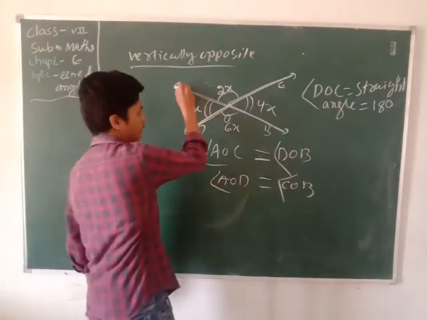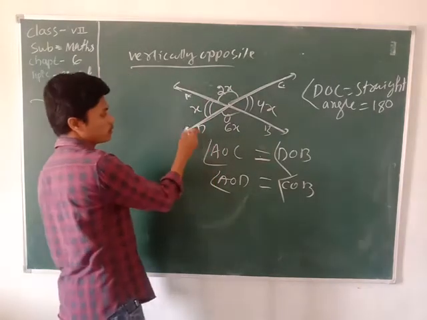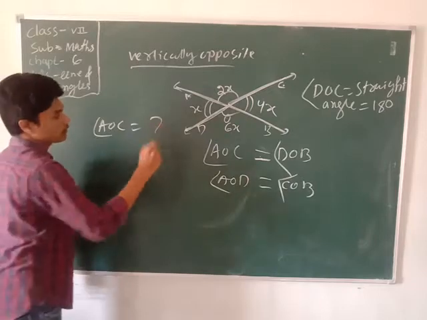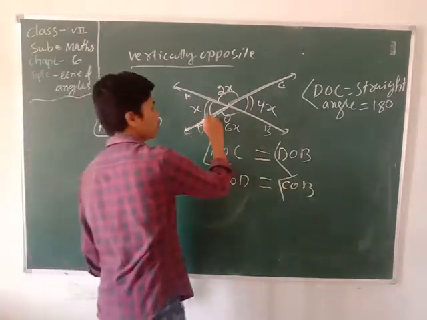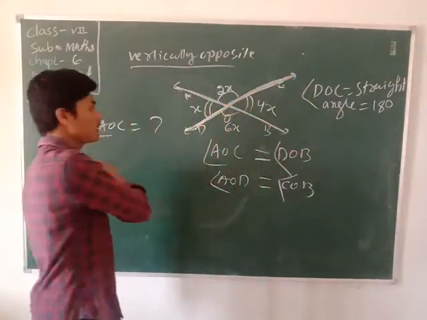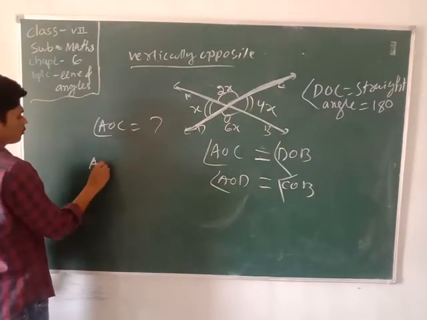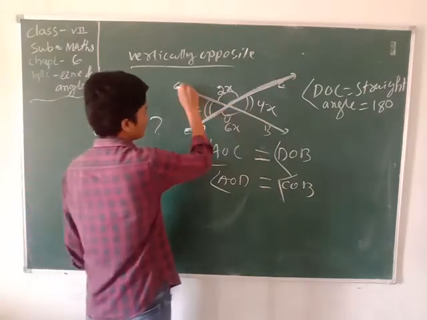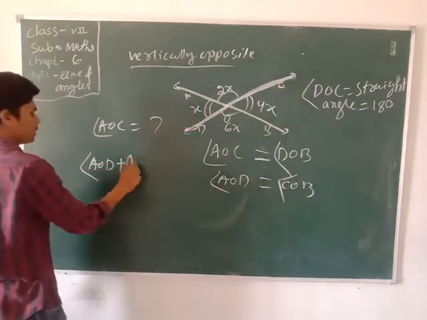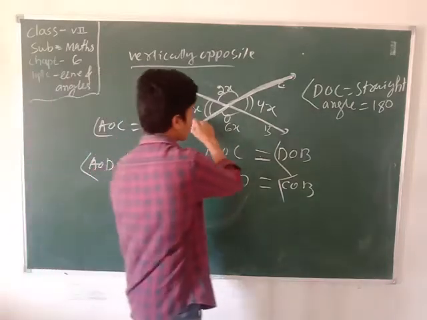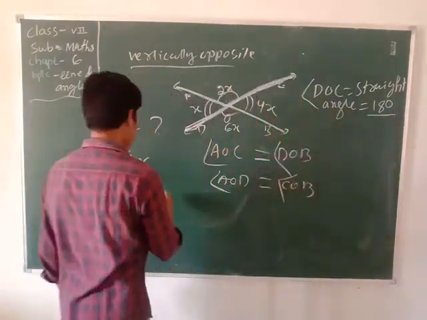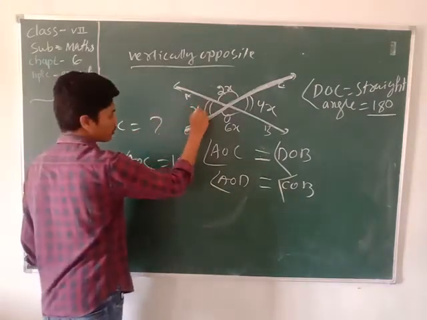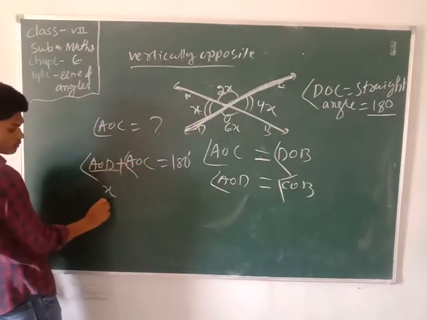How do we find the angles of the given figure? Suppose AOC equals x. We know DOC is a straight angle. That means a straight angle equals 180 degrees. That means AOD plus AOC equals 180 degrees. Now AOC equals x.